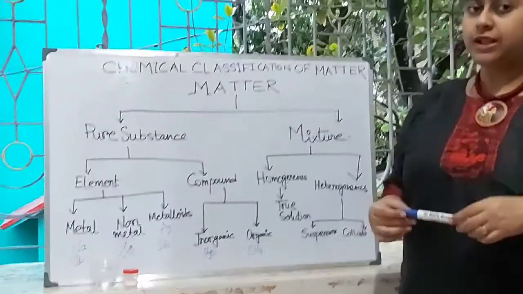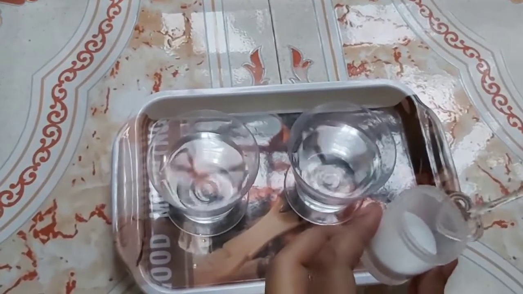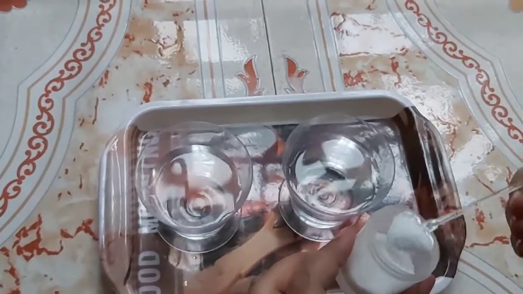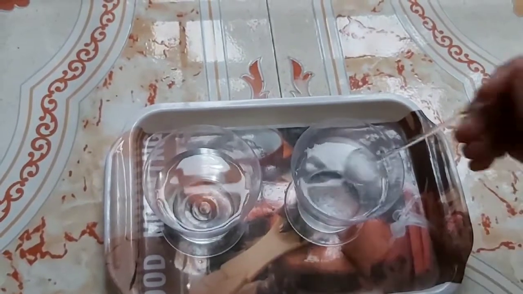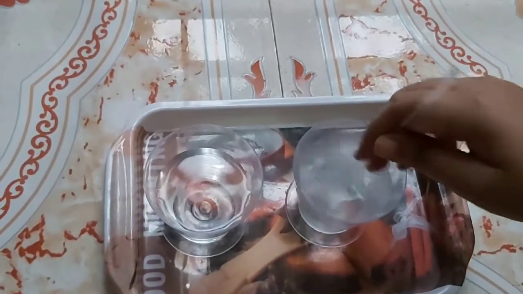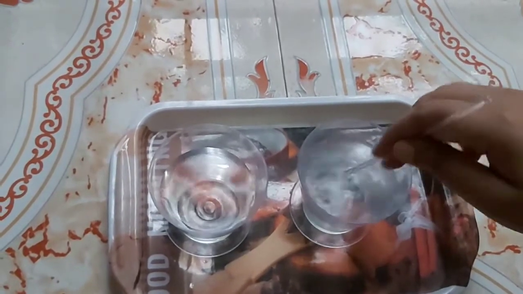Let me show you another experiment. In the first glass, I am taking a little bit of salt, pouring it into the glass and stirring with a stirrer. You can see this salt dissolves very fast after stirring in the water, so it becomes a homogeneous solution. You cannot find solid particles of NaCl.